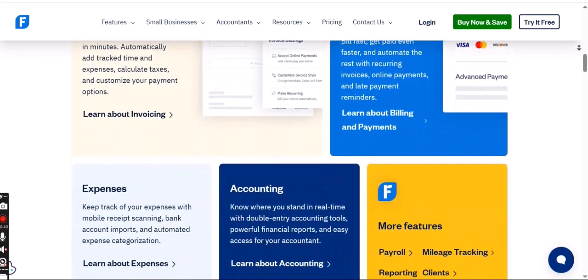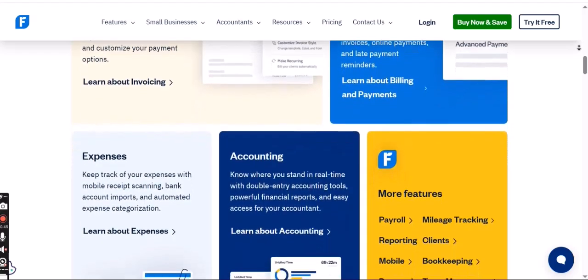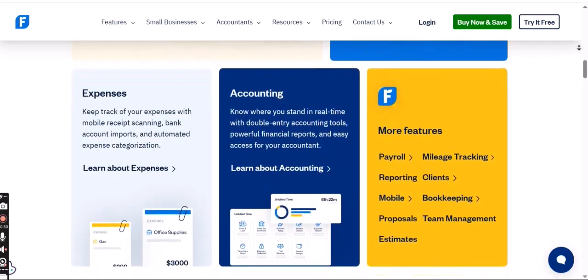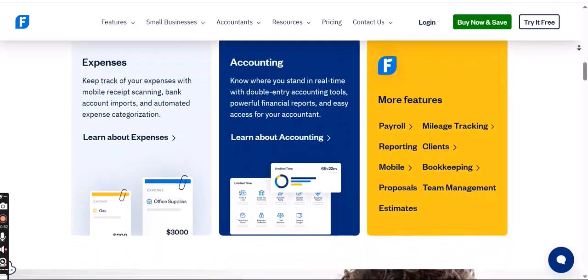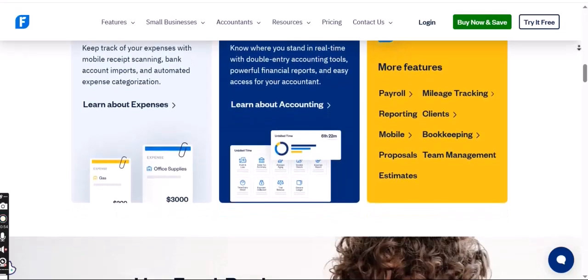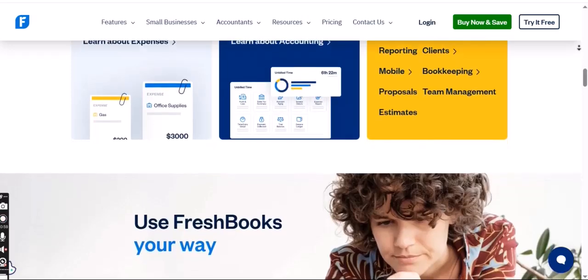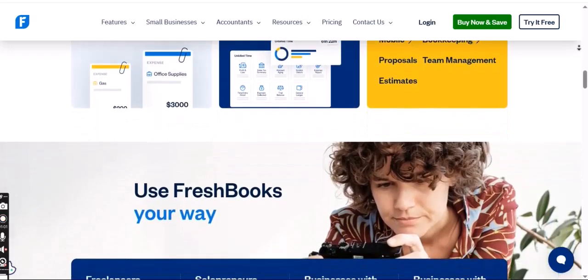Web-based interface optimized for desktops. The primary FreshBooks interface, accessed through your web browser, is meticulously designed to be intuitive and efficient on larger screens. It looks and feels like a well-designed desktop application, offering easy navigation, clear layouts, and quick access to all features.